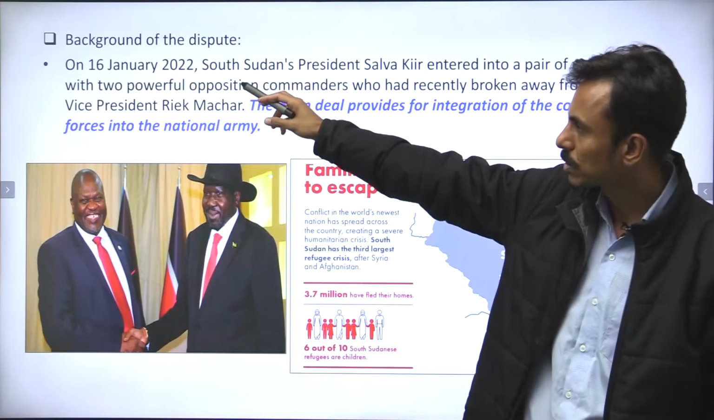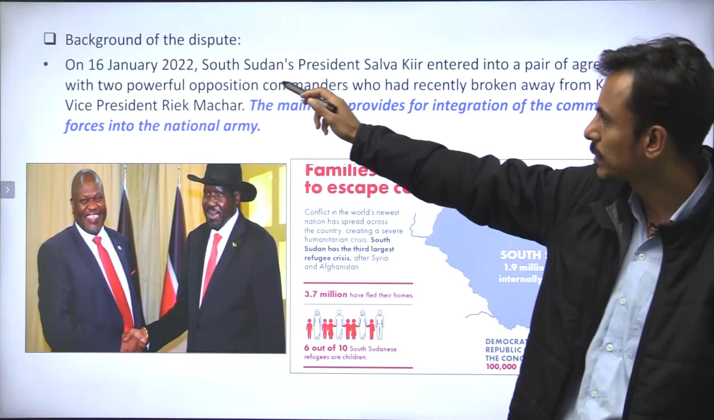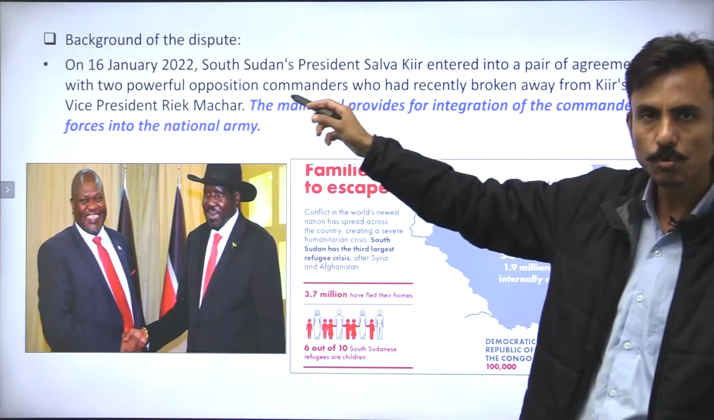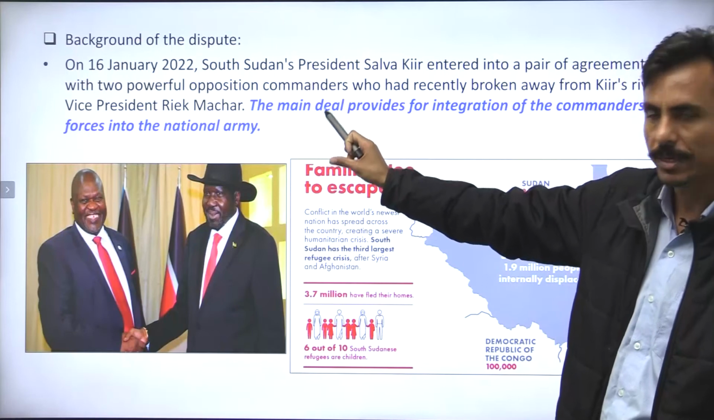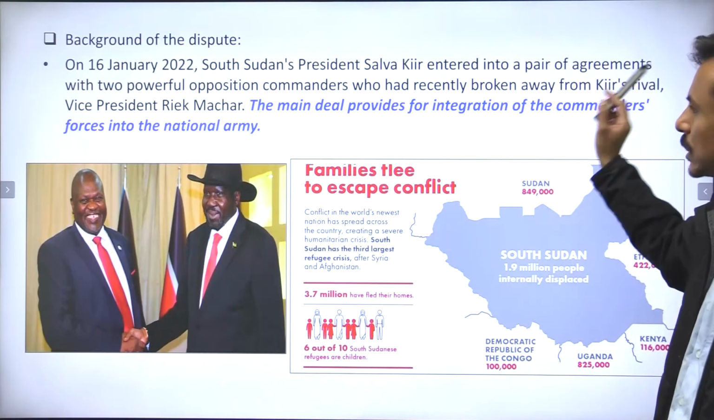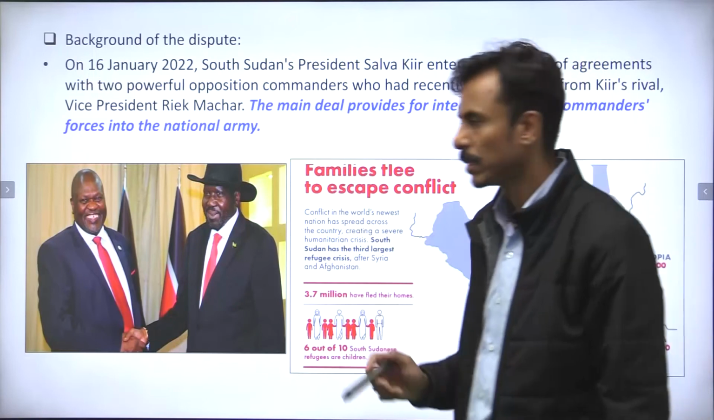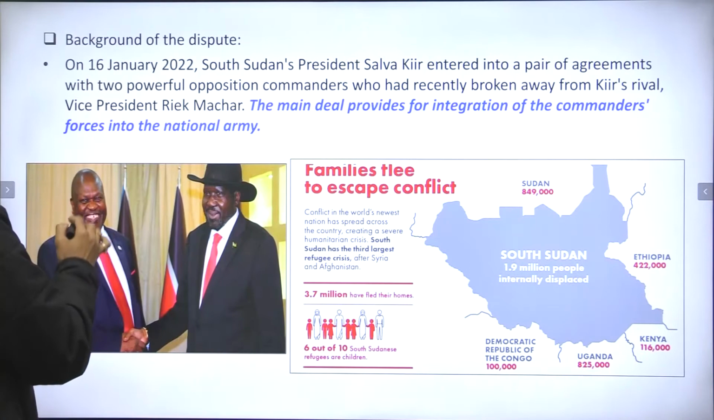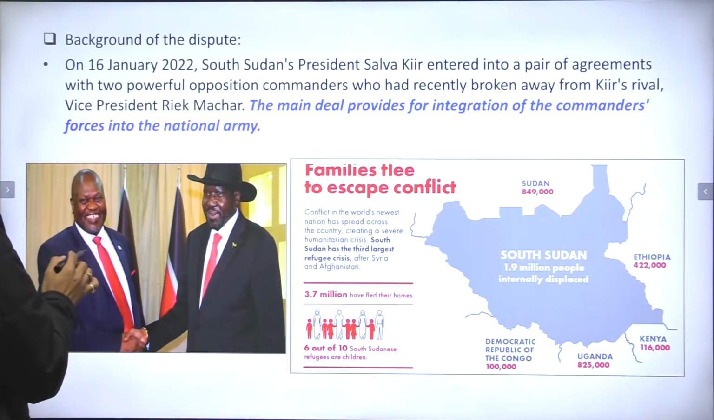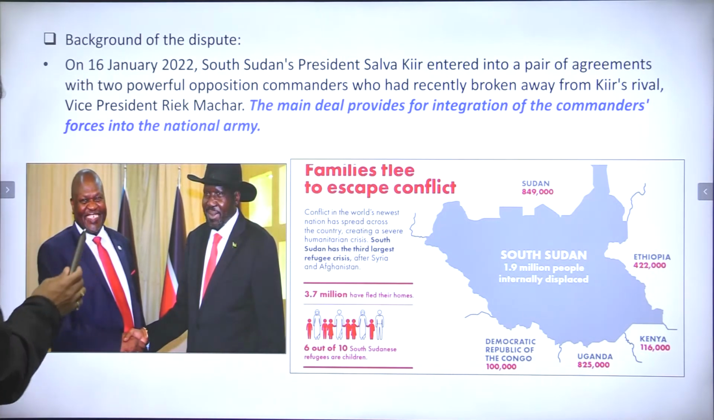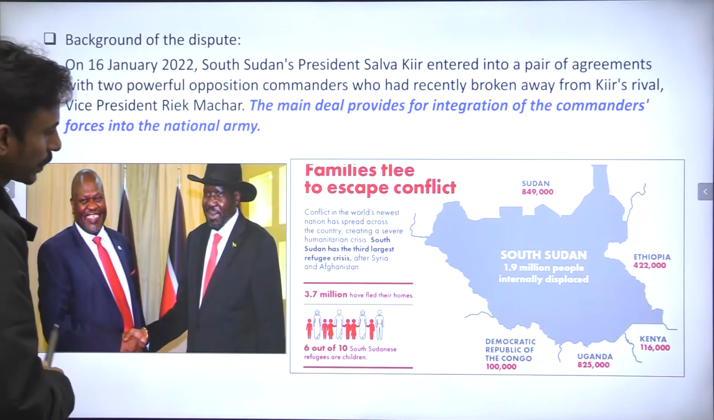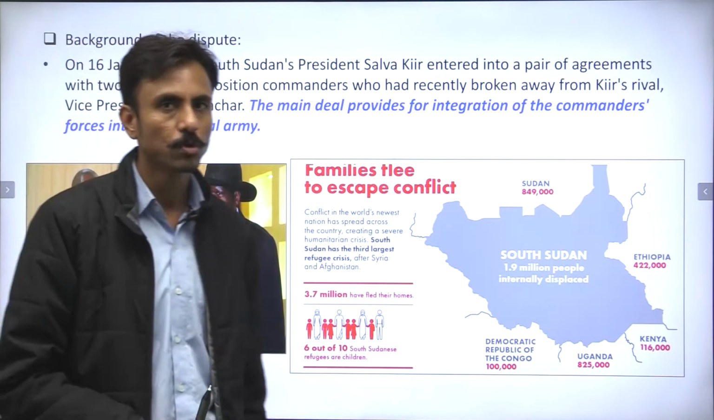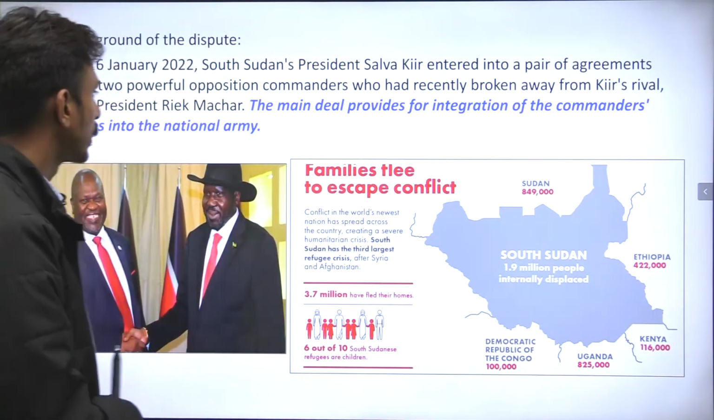In the month of January 2022, this year, the president of South Sudan, Salva Kiir, entered into a pair of agreements with two powerful opposition commanders, right, who had recently broken away from Kiir's rival, Vice President Riek Machar. So, as I said, guys, two prominent commanders of the vice president's party have broken away and joined the president's party, right? And this has led to all the conflict, right, which resulted in more than 400 civilians being killed, right?